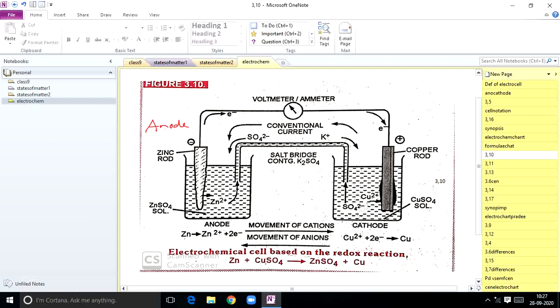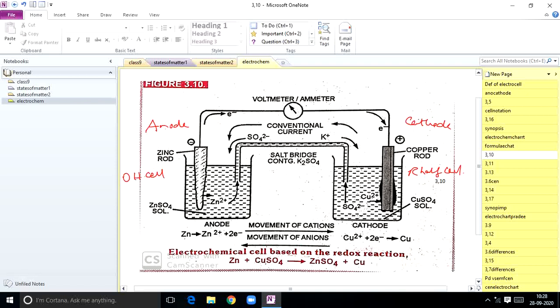And the right side beaker acts as the cathode. Copper cathode, and here a zinc rod in zinc sulfate solution. This is called the oxidation half cell, and this is called the reduction half cell. These two cells are connected by a substitute that is called a salt bridge.